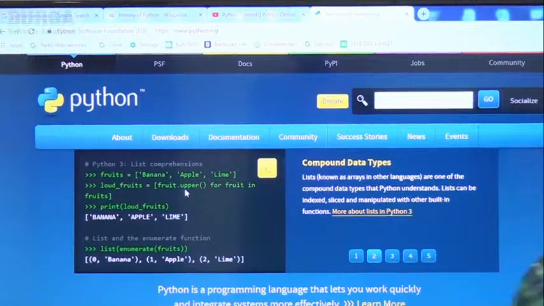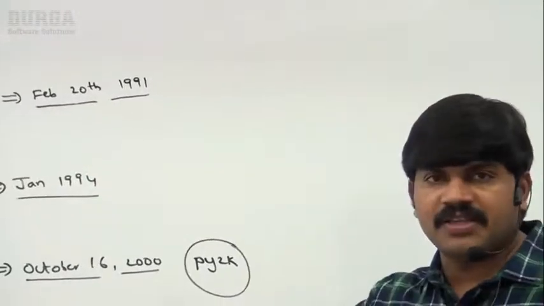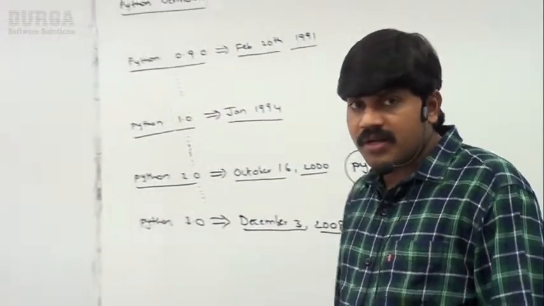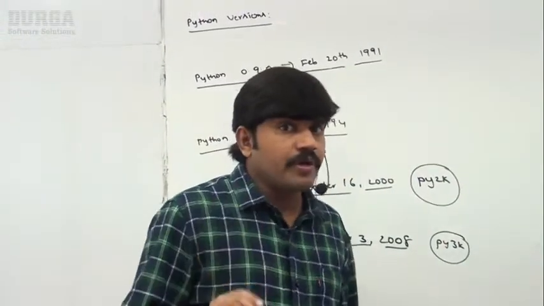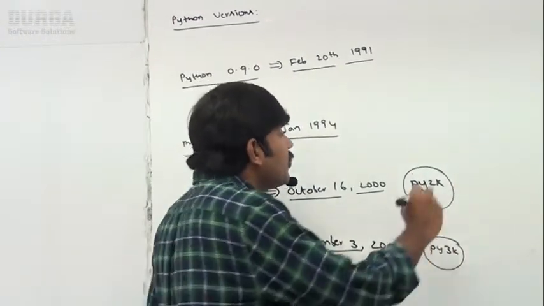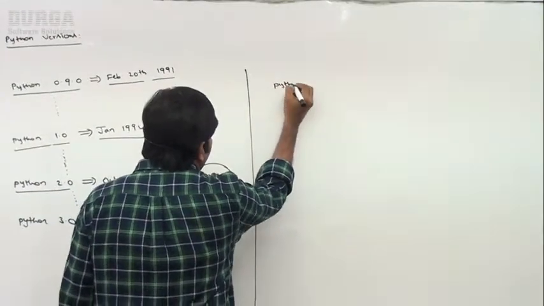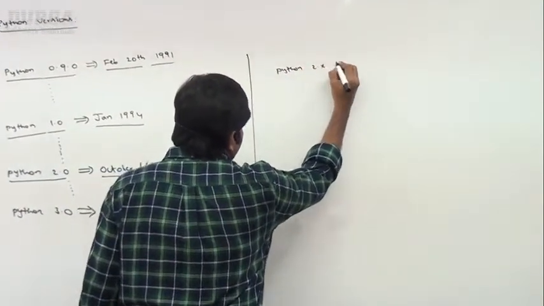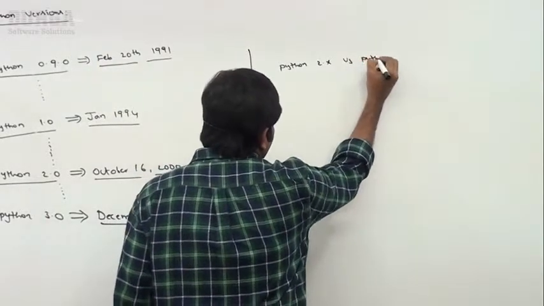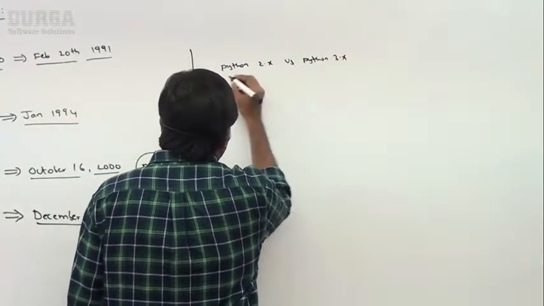Remember this one, sir. Now, of course the latest is Python 3.x, right? Now I want to talk about a very important point related to Python 2.x and Python 3.x. Very important conclusion. Please listen, sir. Python 2.x versus Python 3.x.